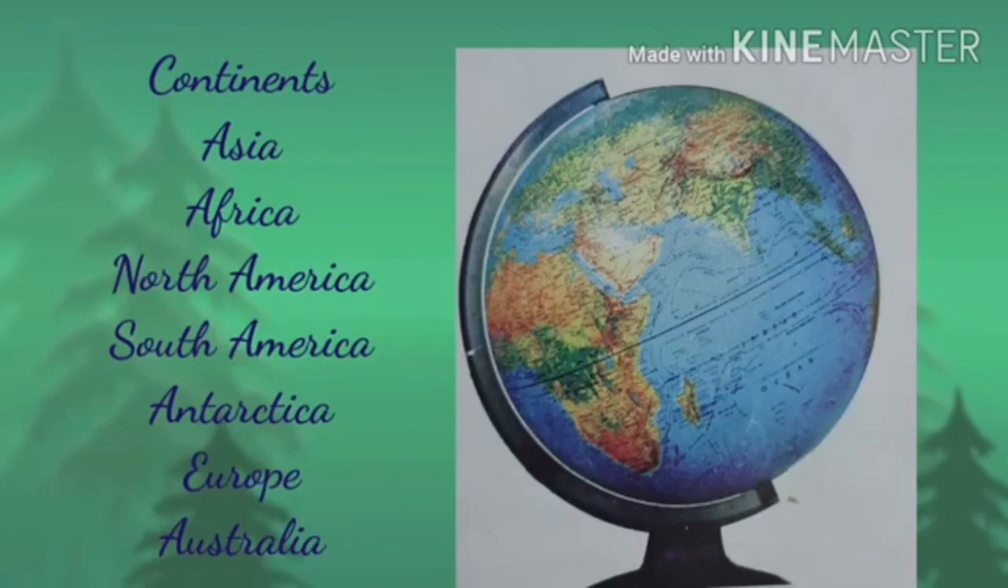Do you know, children, how many continents are on the earth? Yes, there are 7 continents. What are they? Asia, Africa, North America, South America, Antarctica, Europe and Australia.